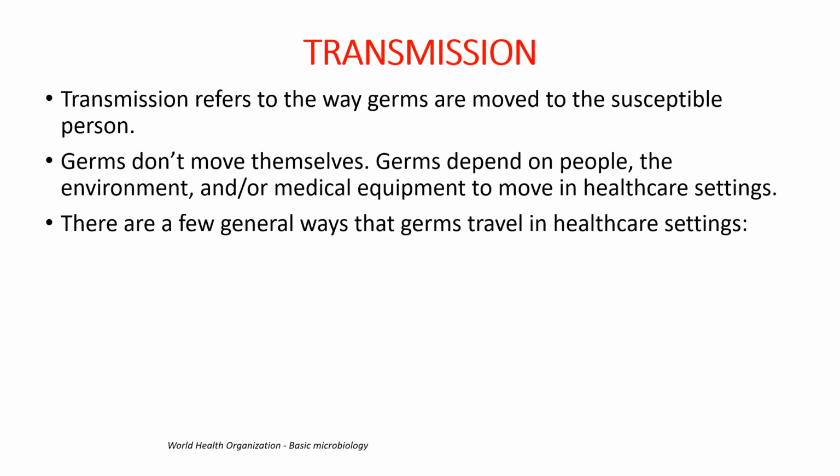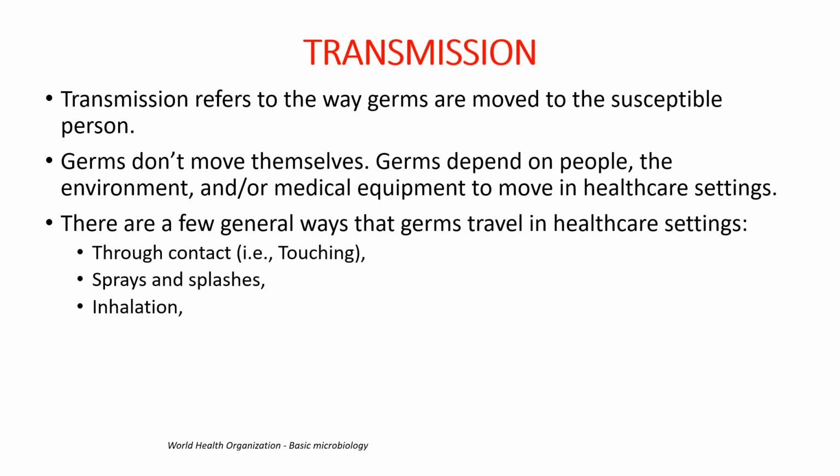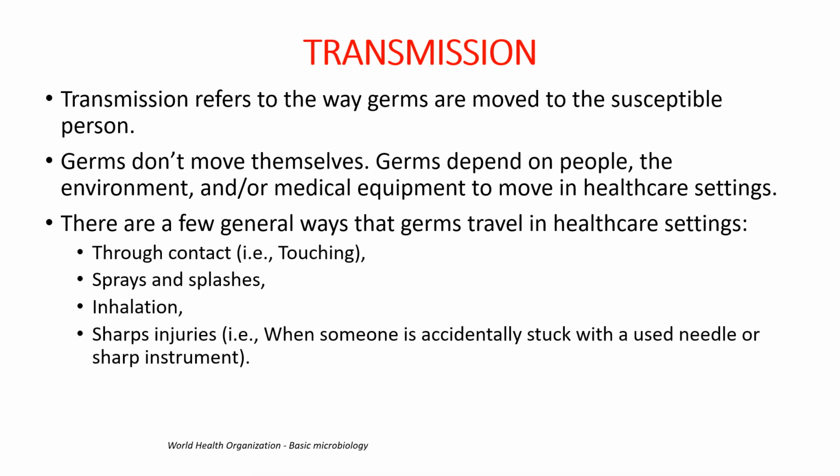Transmission refers to the way the germs are moved. For example, germs do not move themselves. It depends on the contact route, droplet route, and airborne route. So through contact, burns and boils and wound infections pass and transmit. Then through droplets by sprays and splashes, through inhalation, and inoculation, that means through injuries.